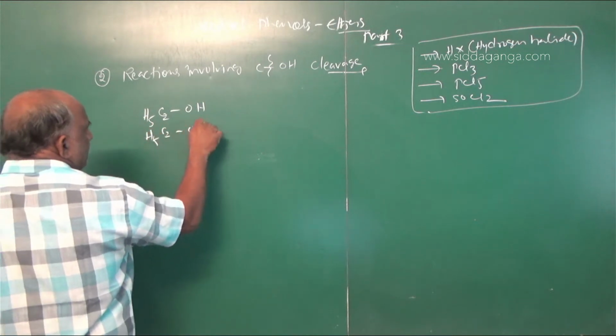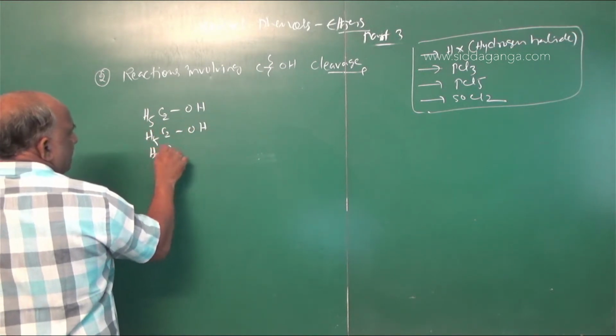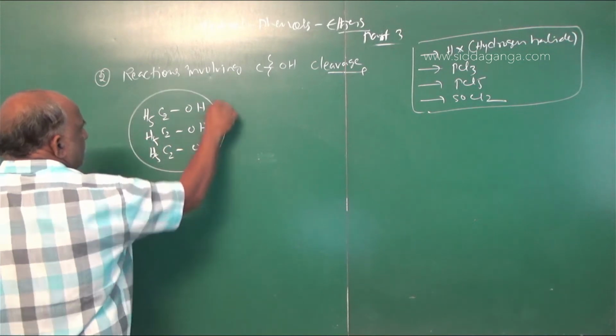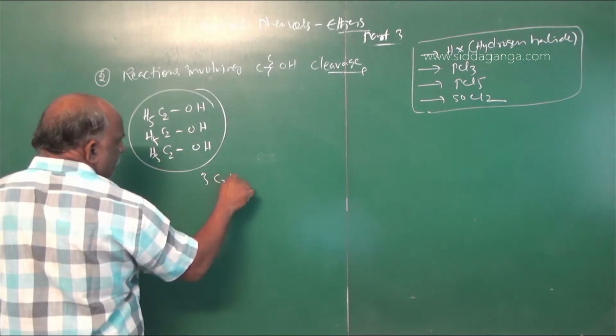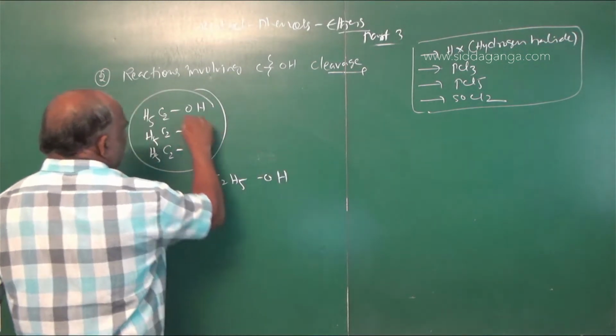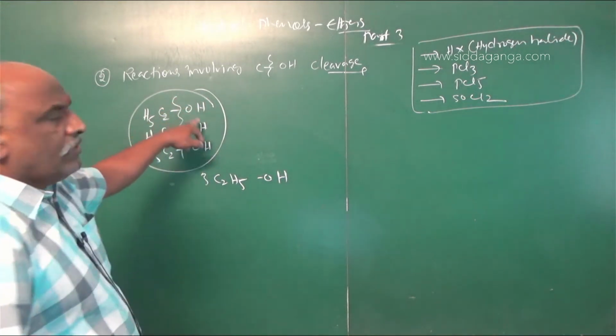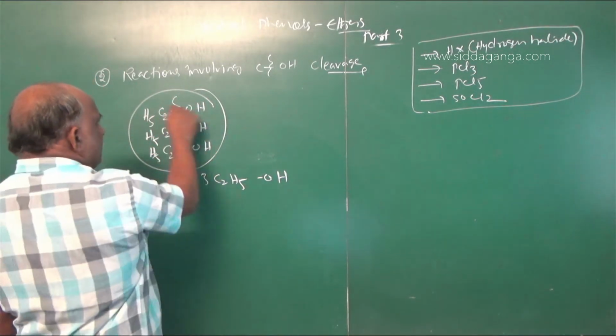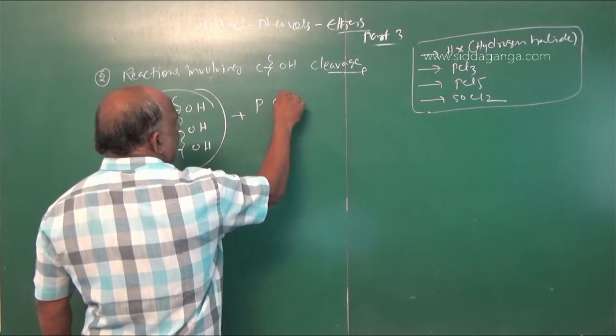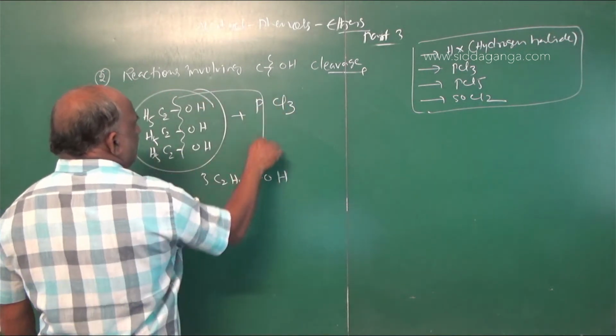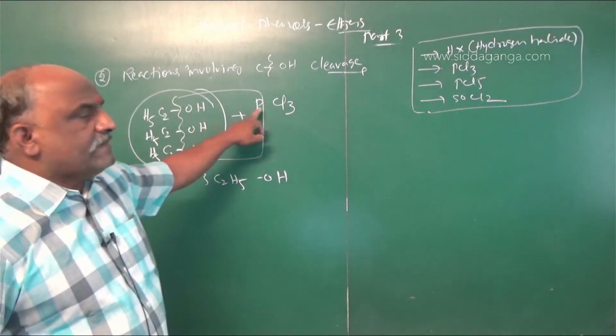C2H5OH. So overall, you should write like this one, 3 molecules of C2H5OH. What cleavage takes place here? C-OH cleavage takes place when this reacts with PCl3. So what is eliminated here? P(OH)3, OH taken thrice on P.